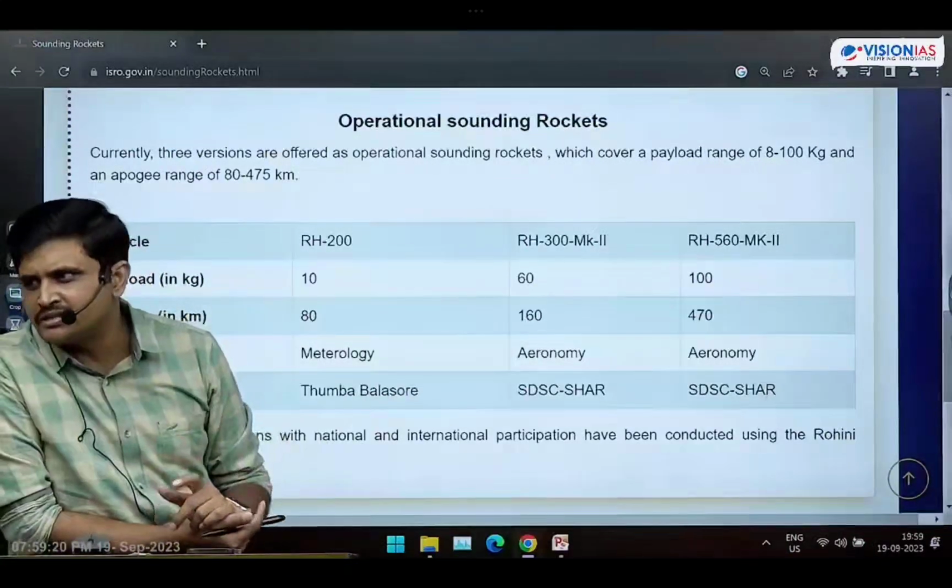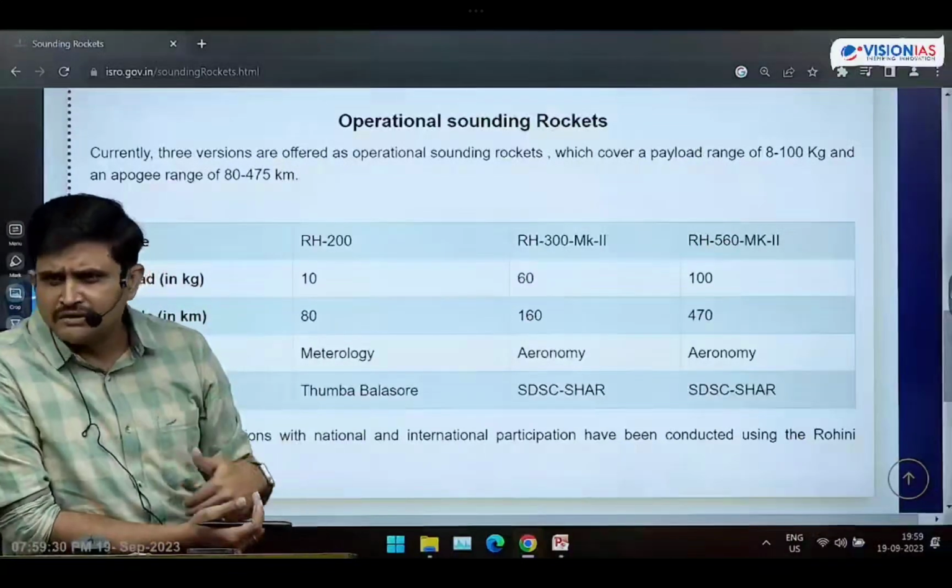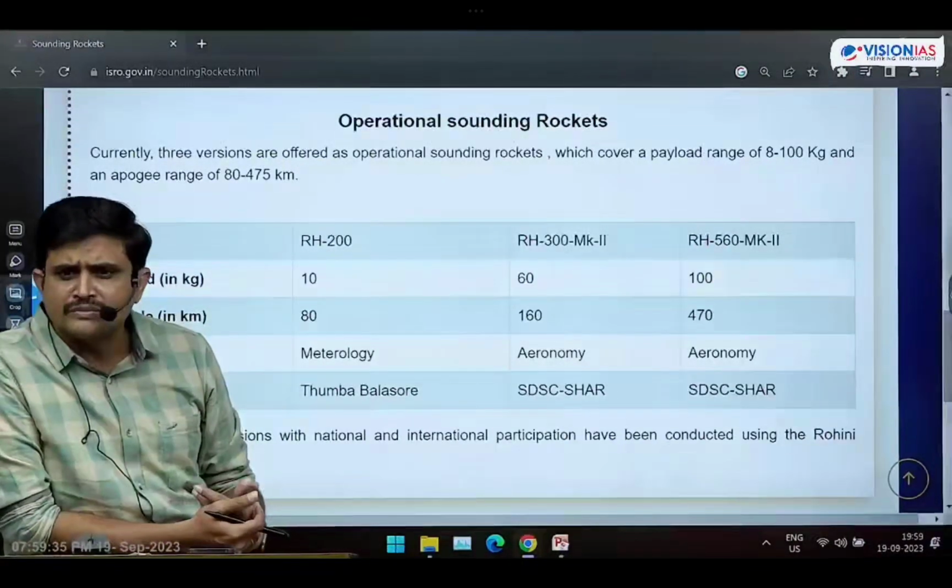From where are we launching the sounding rockets? Thumba Equatorial Rocket Launching Station, or we can call it Vikram Sarabhai Rocket Launching Station. From there we can launch it, as well as another one, SDSC SHAR, Sriharikota. From Sriharikota also we can launch these sounding rockets.